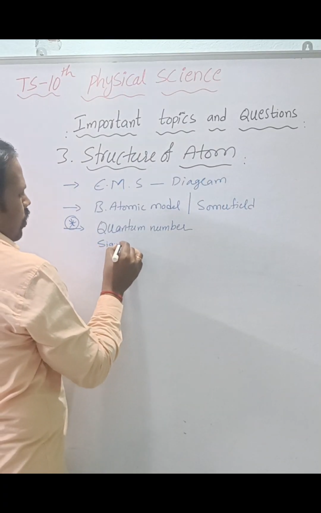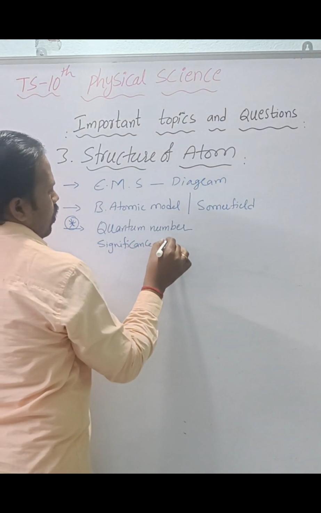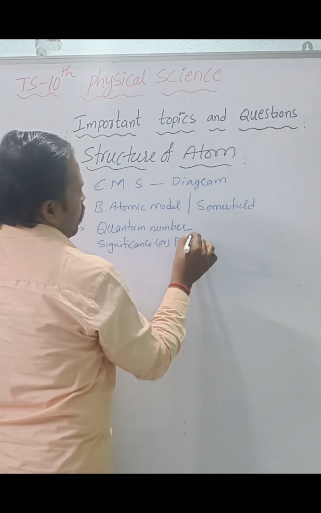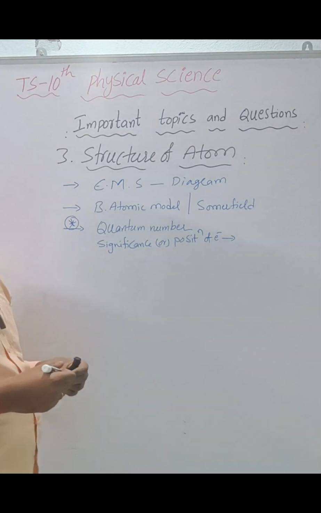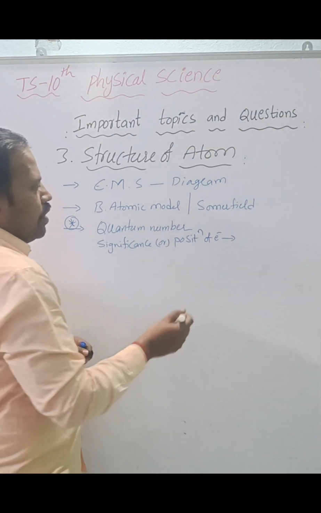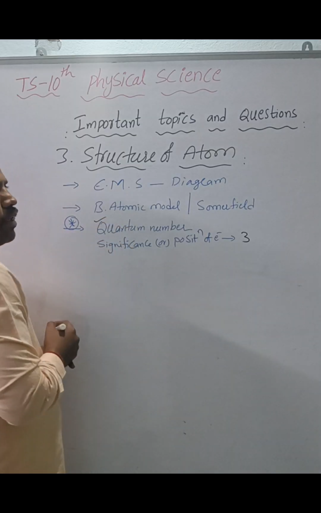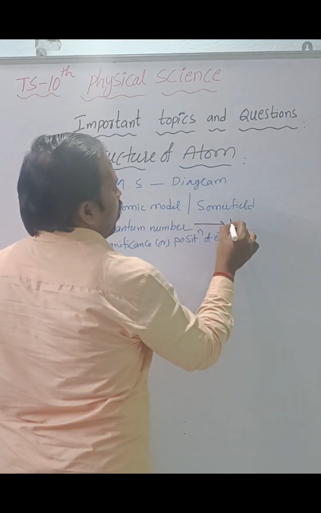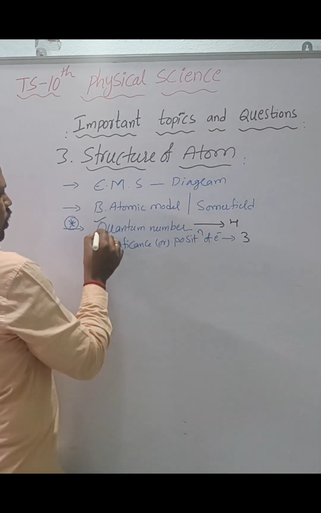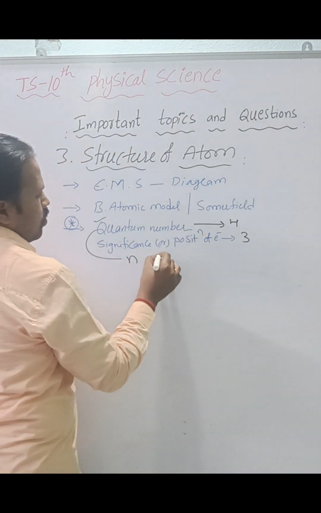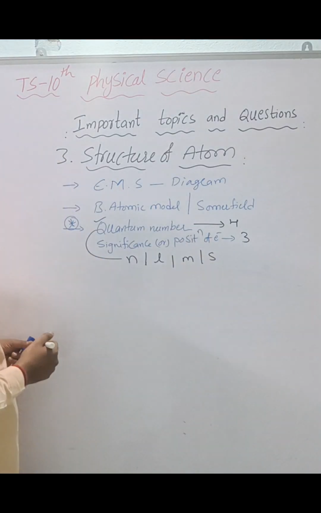Significance or position of electron: if they ask to explain the quantum numbers, we have to write only three quantum numbers. If they ask the direct quantum numbers question, we have to write down four quantum numbers. That you have to remember. So what are the four quantum numbers? Principal, azimuthal, magnetic, and spin quantum number.